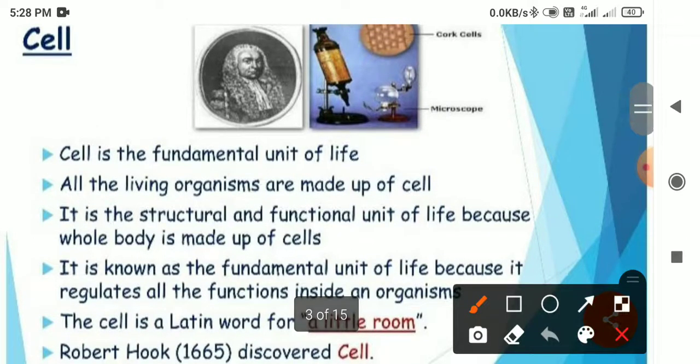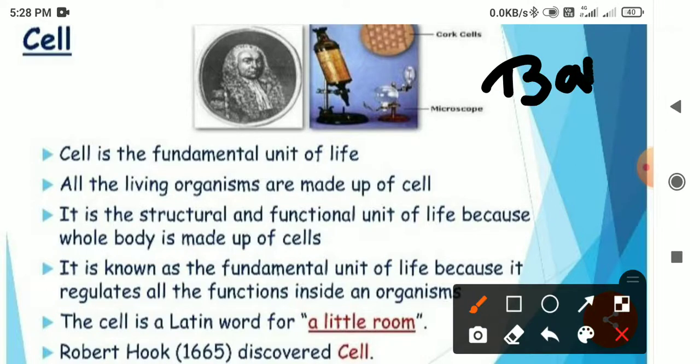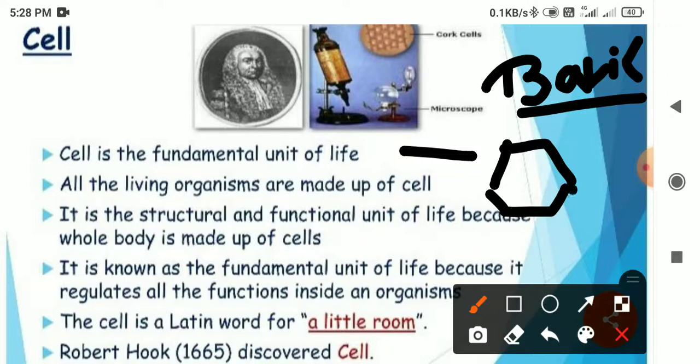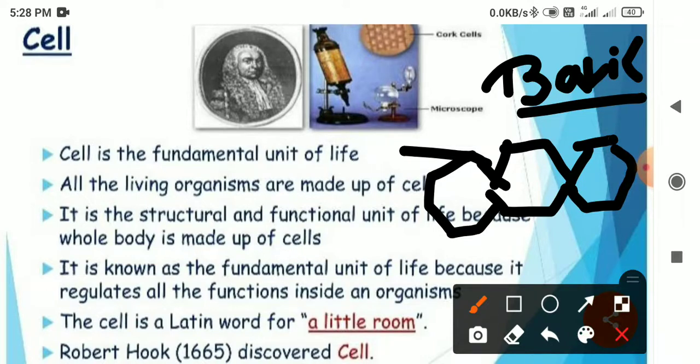What he did was take some bark of a tree and observe it under the microscope. He observed that in the bark of the stem there is a honeycomb-like structure, and because of this honeycomb-like structure, he called it the cell.